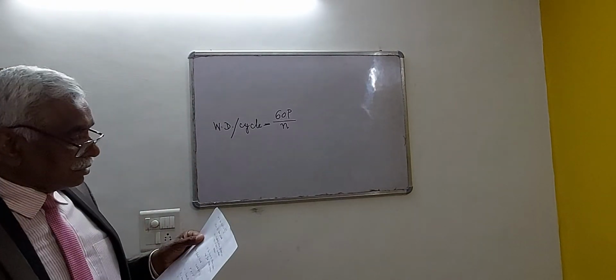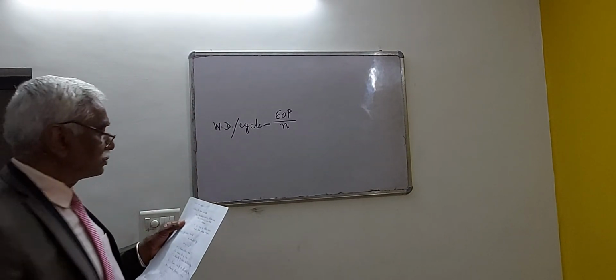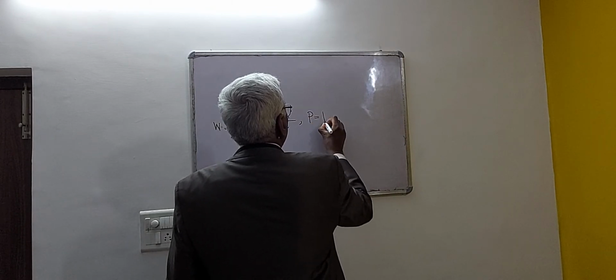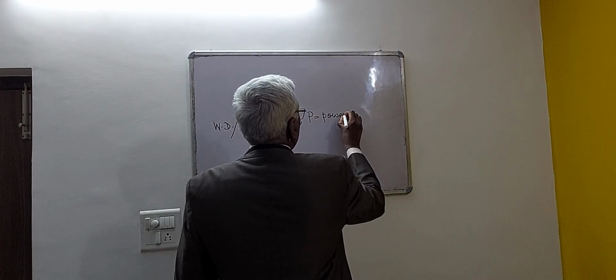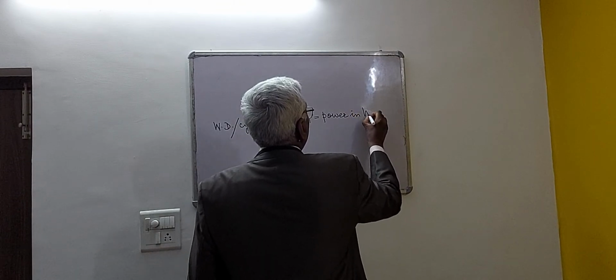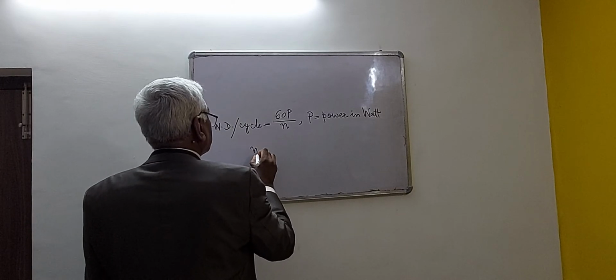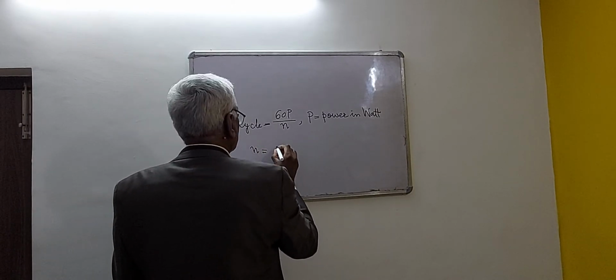P is the power in watt. And the value of N is equal to N by 2